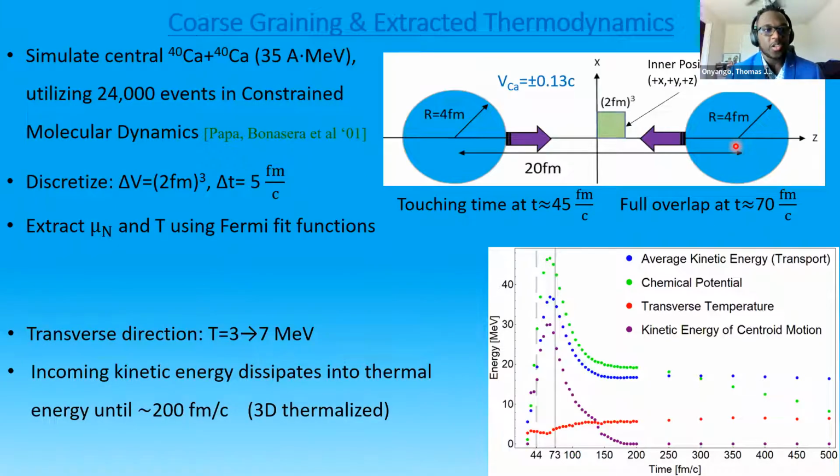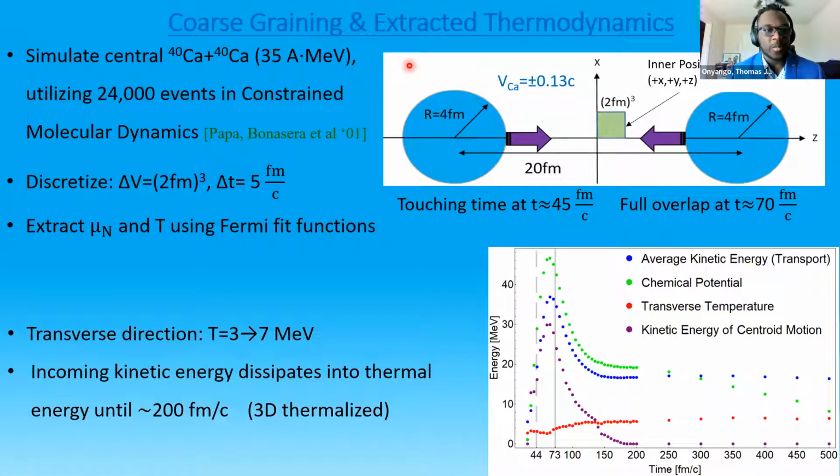We simulate central calcium on calcium collisions at 35 MeV per nucleon over 24,000 events using the constrained molecular dynamics transport model. To the right, you can see a schematic diagram of our collision system. Two nuclei coming in with this velocity.